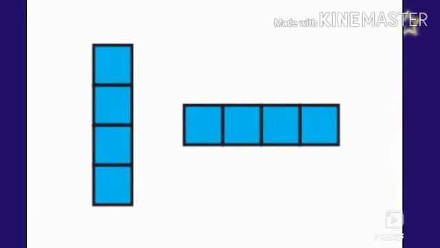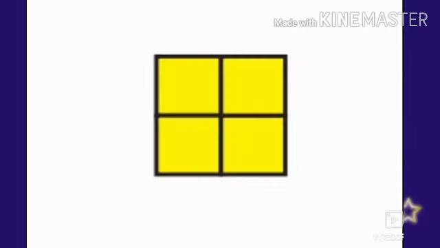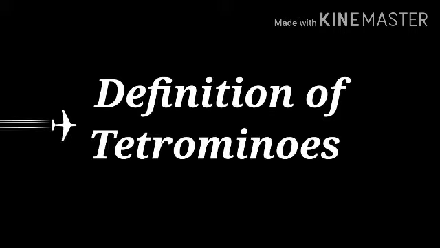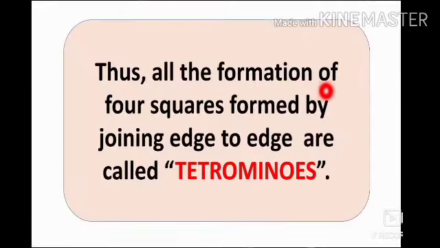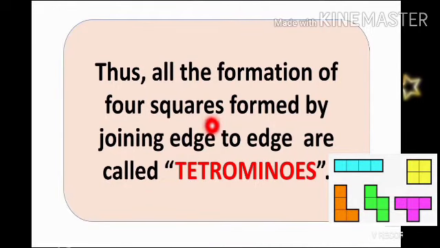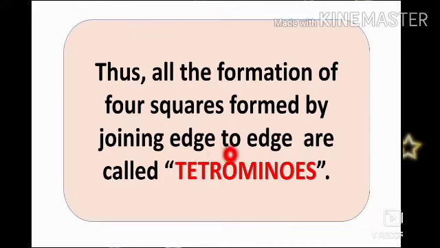And when we rotate the horizontal 4 square, we get vertically arranged 4 square shapes. And now when we rotate this shape, it remains the same. All the formations of 4 squares formed by joining edge to edge are called tetrominoes.